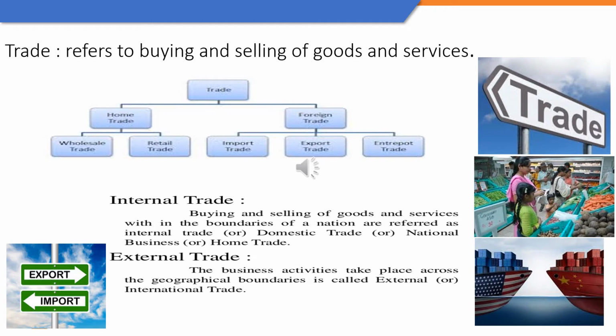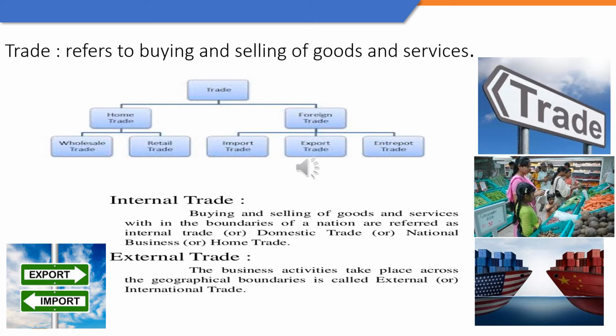Wholesaling or wholesale trade is selling goods in bulk to the retailers. And retail trade is selling goods in smaller quantities to the end consumer. So both wholesale business and retailing business happen within the boundaries of a country. So that is why they come under internal or home trade, also called the domestic trade. Talking of international trade or external trade or foreign trade, it is divided into import, export and entrepot.